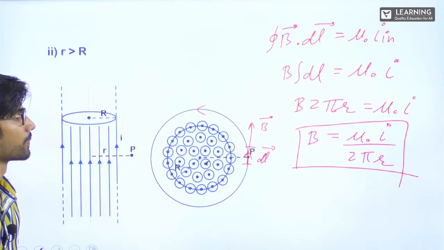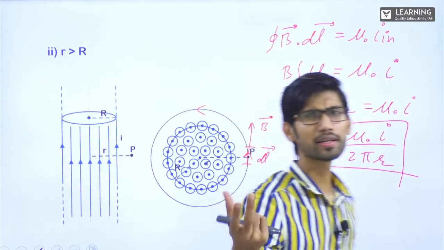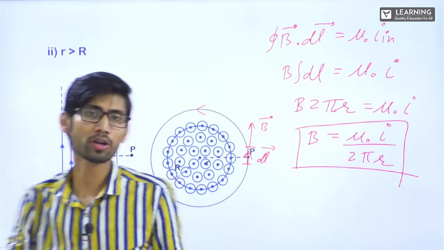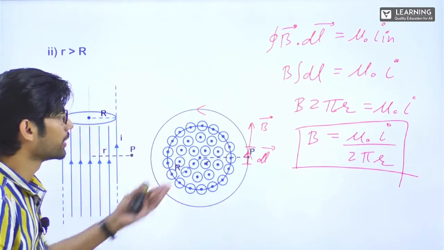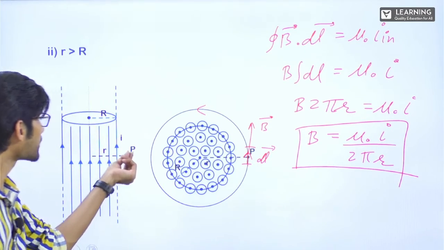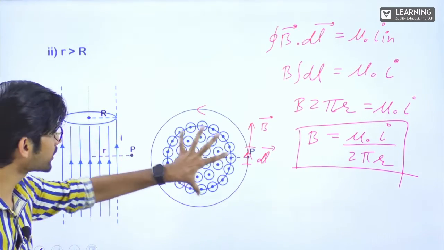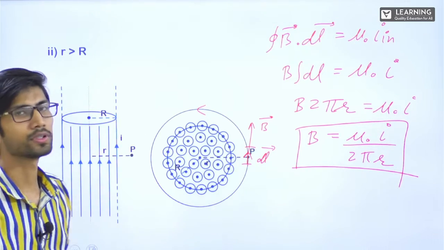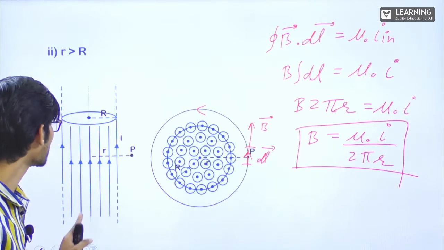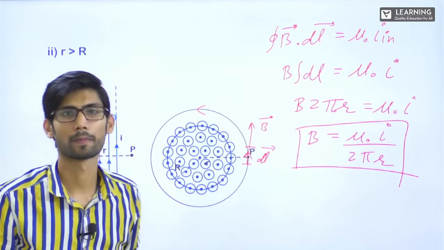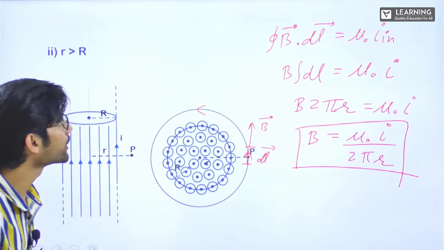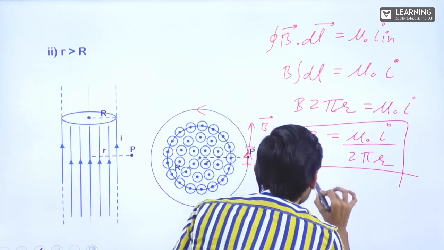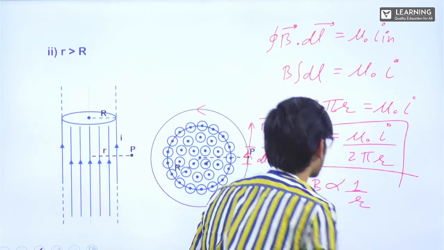The same. Okay. Outside the cylinder, whether you take the previous case where the current is only at the surface or here where the current is distributed, it will be same, mu naught I upon 2 pi r, because now we are seeing at a point which is outside. From outside, if you see, we have covered the entire current, how much ever it was there, right? So again, it seems that the current is only at the center. Done? Easy?